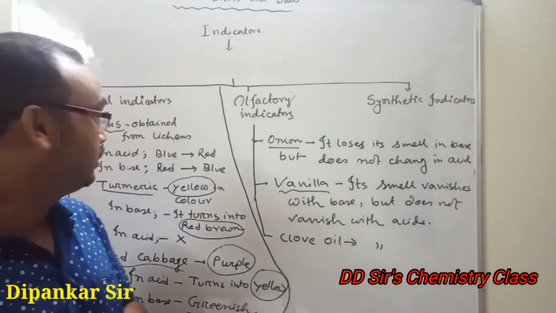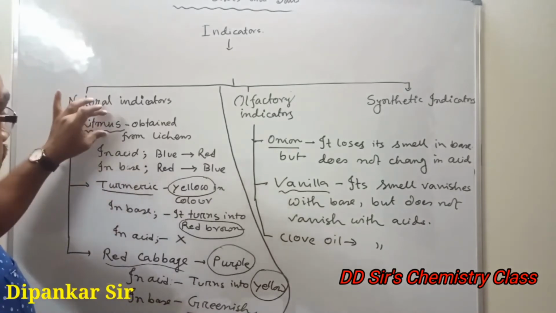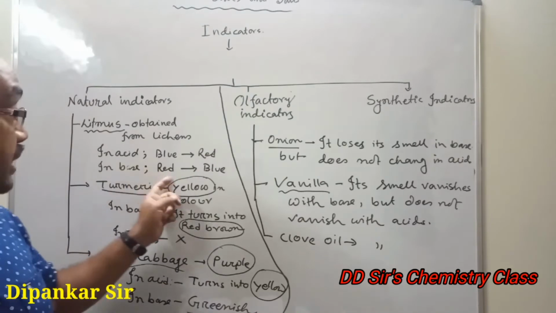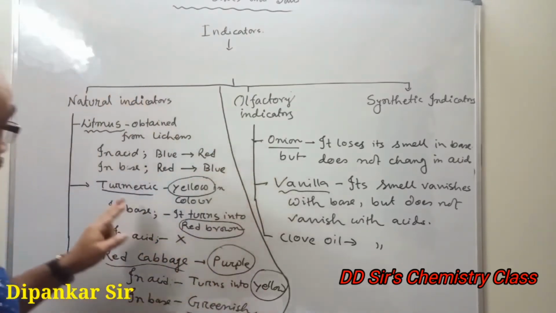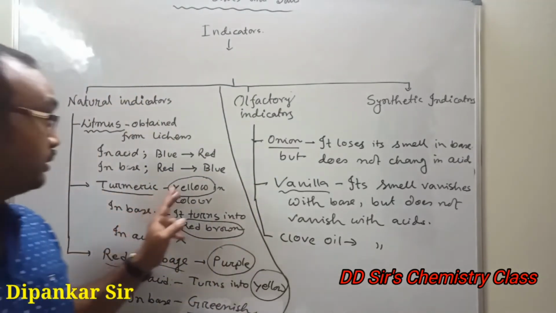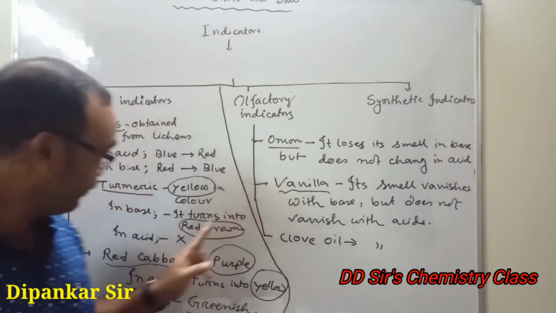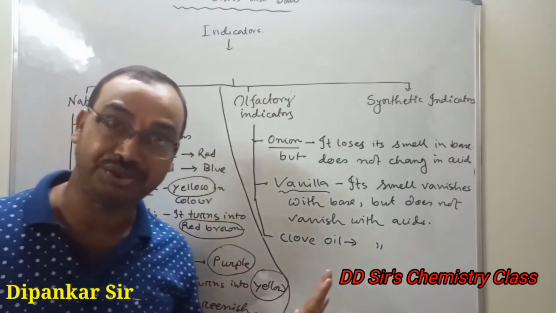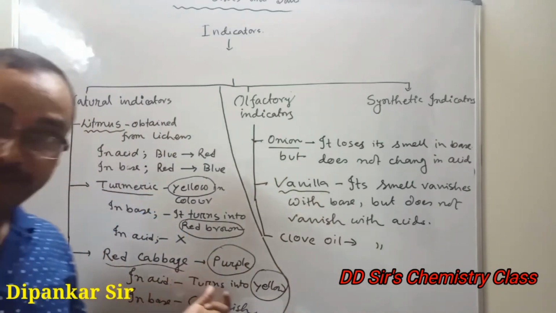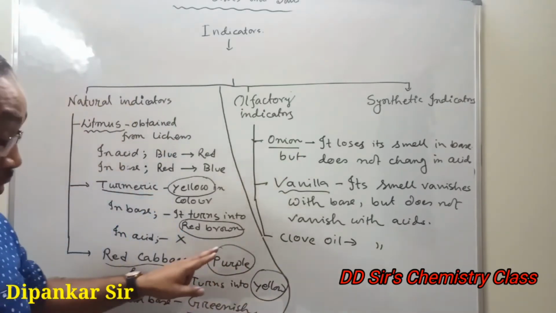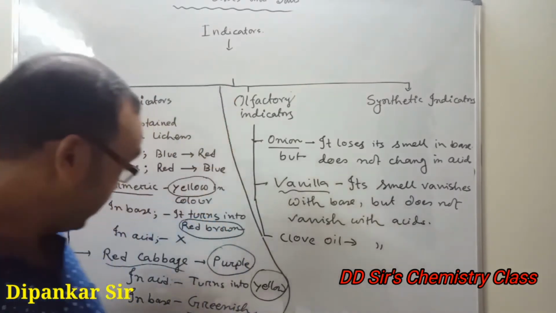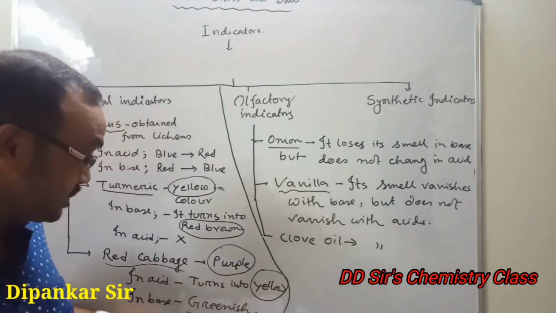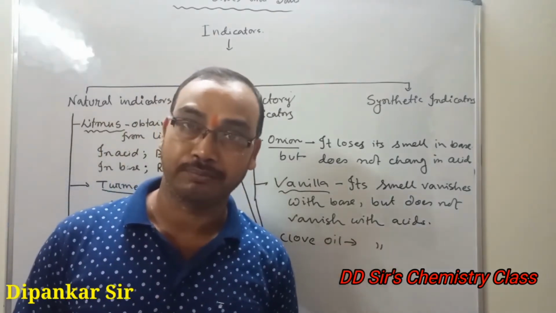Clear? Again I am telling, litmus: in acid blue litmus turns red, and in base red litmus turns blue. Turmeric is yellow, in base it turns red brown, in acid it does not change. Red cabbage is originally purple, in acid it turns yellow, in base it turns greenish.